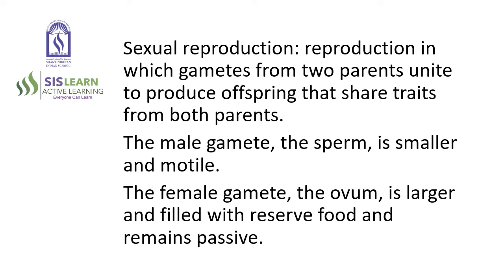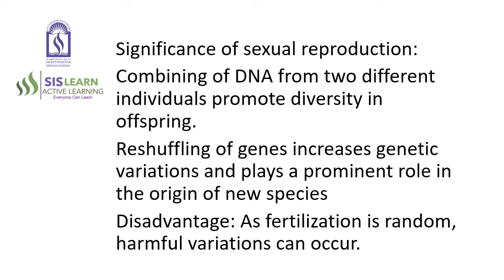Sexual reproduction: reproduction in which gametes from two parents unite to produce offspring that share traits from both parents. The male gamete, the sperm, is smaller and motile. The female gamete, the ovum, is larger and filled with reserve food and remains passive. Significance of sexual reproduction: combining of DNA from two different individuals promotes diversity in offspring. Reshuffling of genes increases genetic variations and plays a prominent role in the origin of new species. Disadvantage: as fertilization is random, harmful variations can occur.